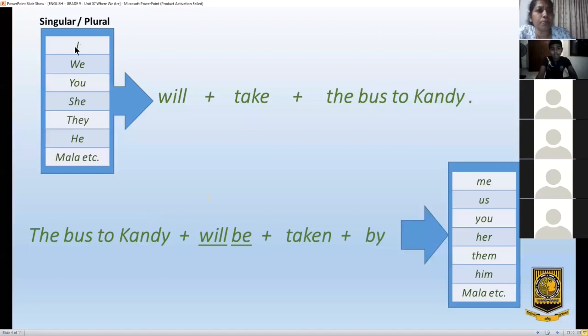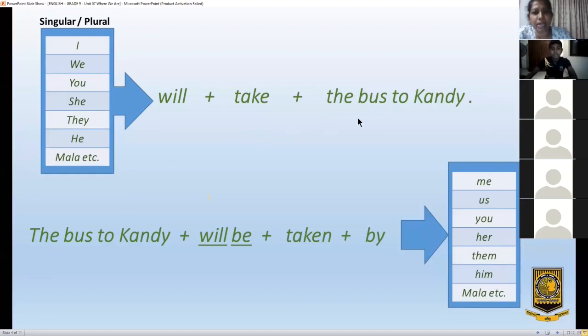Singular, plural, any noun or pronoun can be put here as the subject: I, we, you, she, they, he, Mala, etc. Then, I will take the bus to Kandy. That is the active voice sentence. So, how are we going to turn this into passive voice?